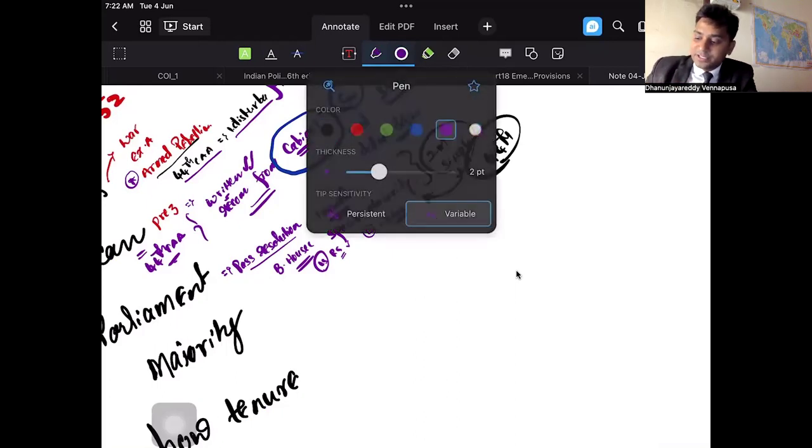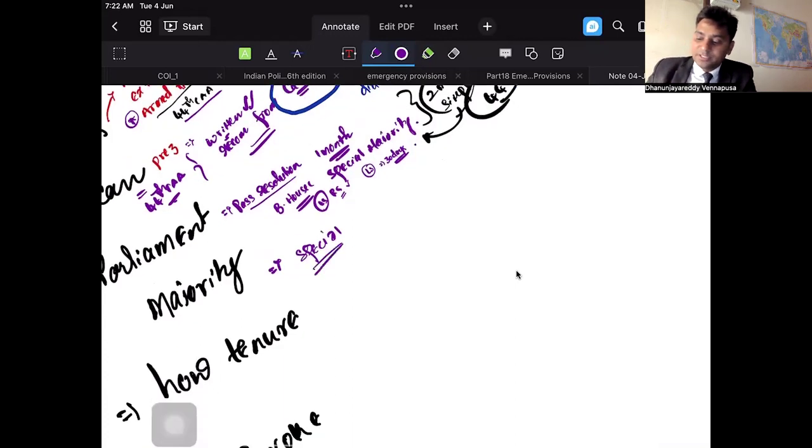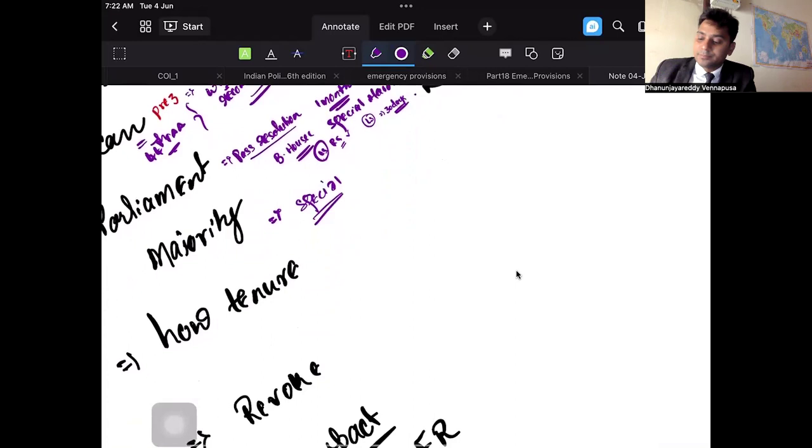Next, which majority is required? As I said, for national emergency, the majority required is the so-called special majority. What is special majority? A majority of the members present and voting, and 2/3 of the members present and voting, as well as a majority of the total membership of the house. Right? So that is called special majority. A special majority bill has to be passed.